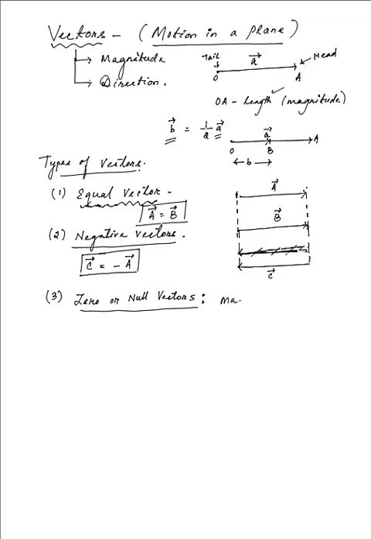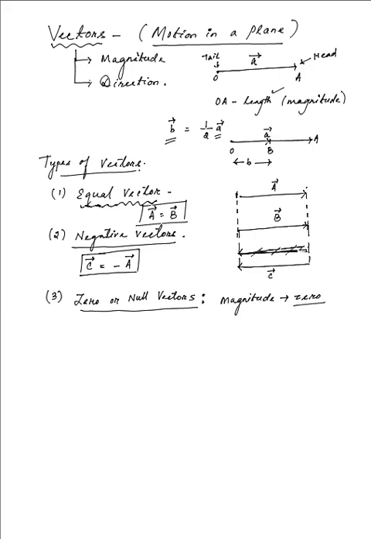Where the magnitude goes to zero, we represent as a zero or a null vector.